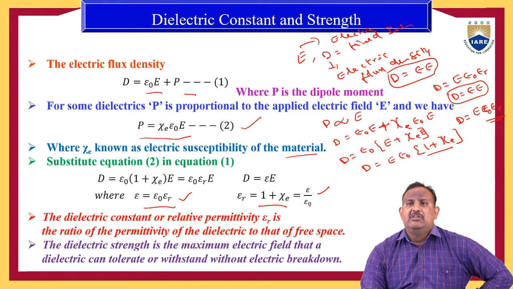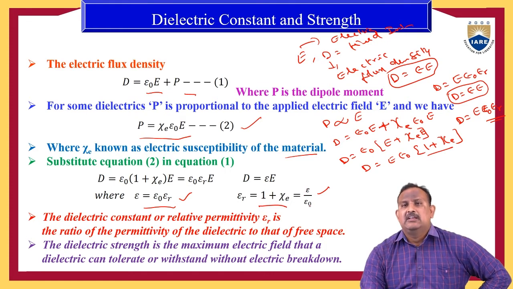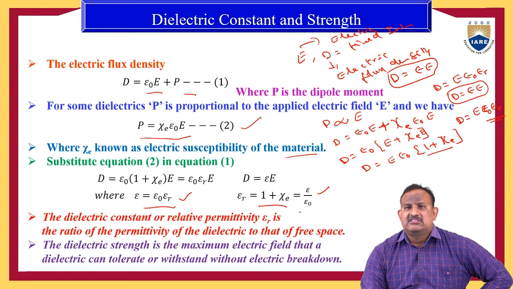The relative permittivity is defined as the ratio of the permittivity of the dielectric medium to the permittivity of free space. Therefore, epsilon R equals epsilon by epsilon naught, which is nothing but the dielectric constant.